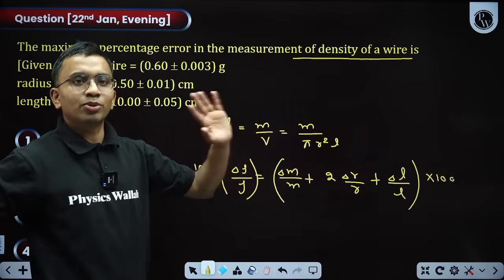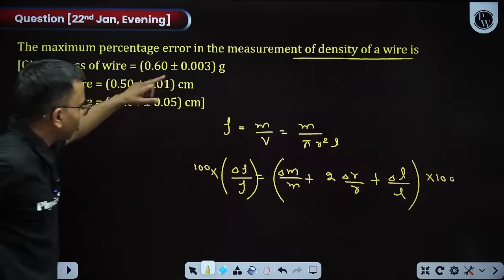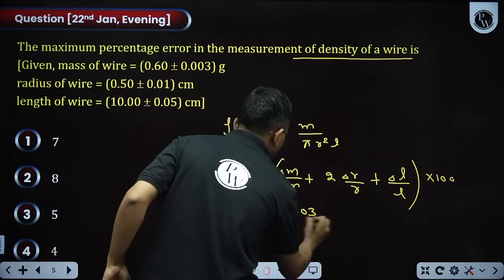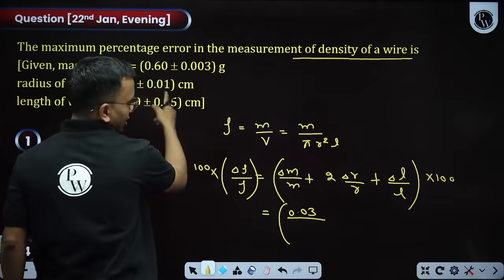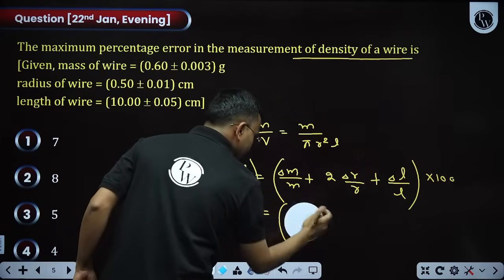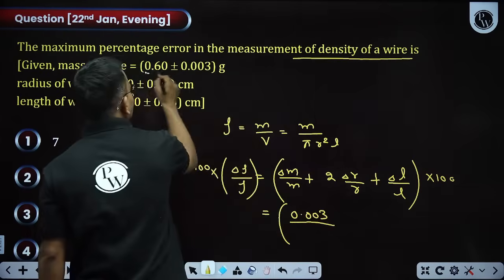So what is delta M from here? Delta M is 0.03. Put the values. Delta M is 0.03 divided by M, M is 0.60.